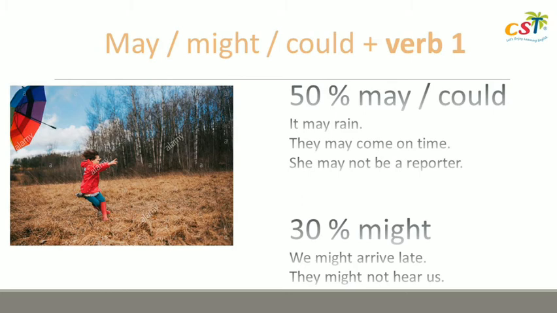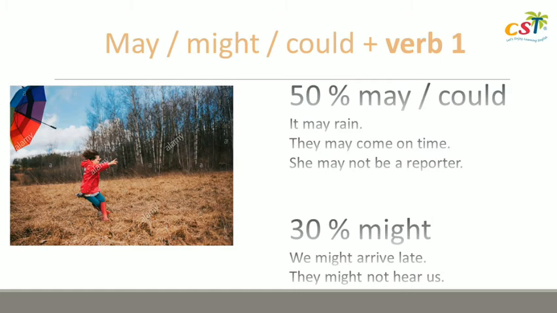Nah, if you are 50% sure about what happened, you can use may or could. It may rain. Tapi kalau kamu nggak yakin, you can use might. It might rain. Both mean that kemungkinan bakal hujan, but if you use may or could, kemungkinan akan lebih besar hujannya ketimbang jika kamu say that using might.